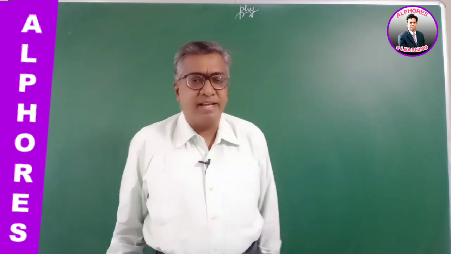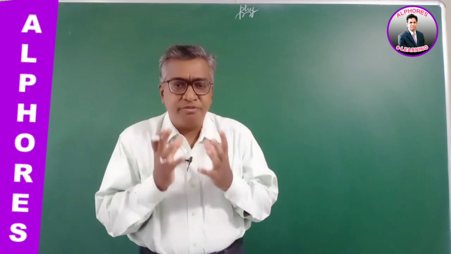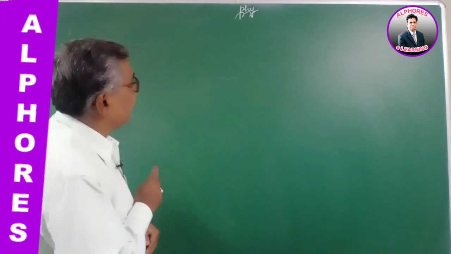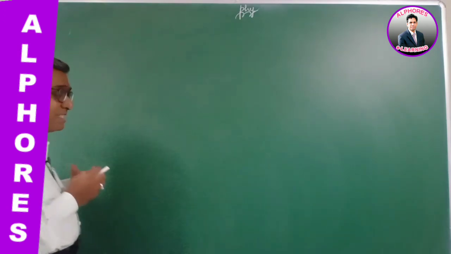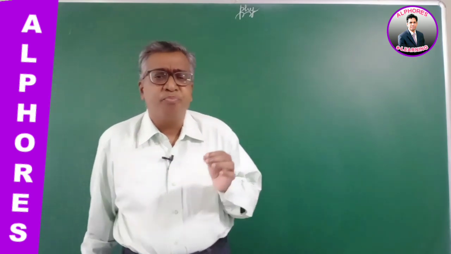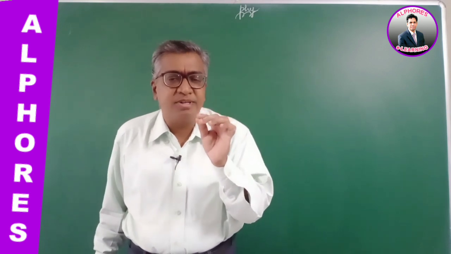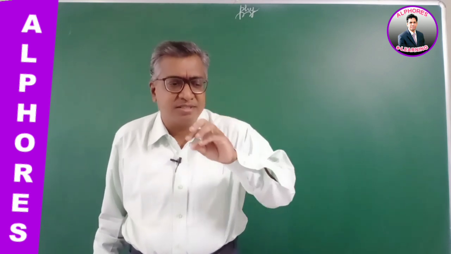Now in this session we shall have a perception regarding the continuous charge distribution. Till date we were talking about point charges, a charge whose size is negligible, very small, a charge at a point.